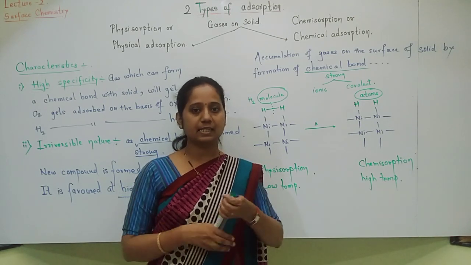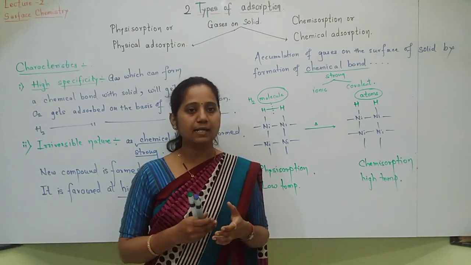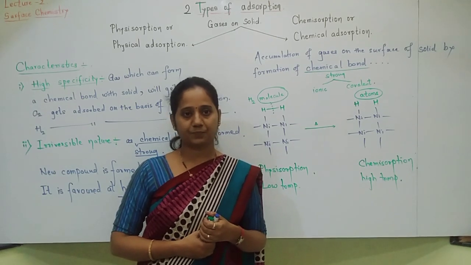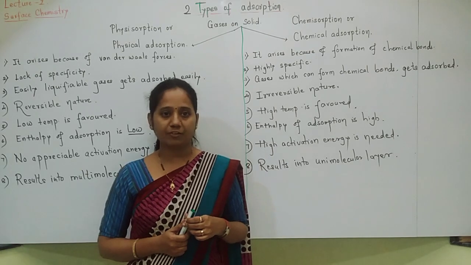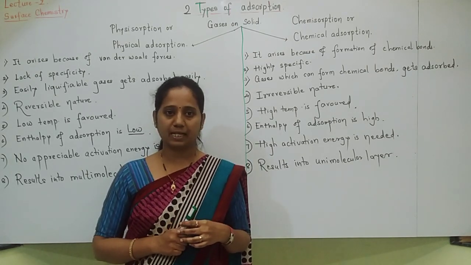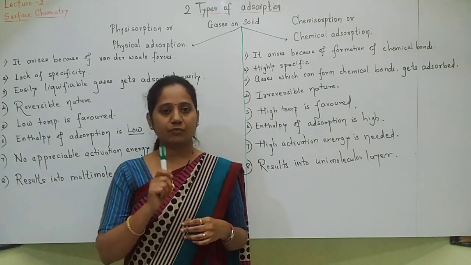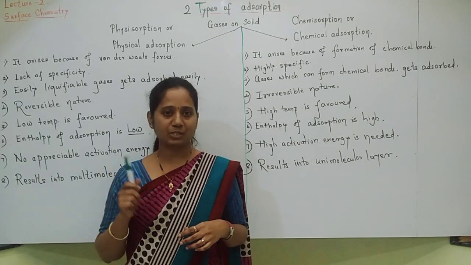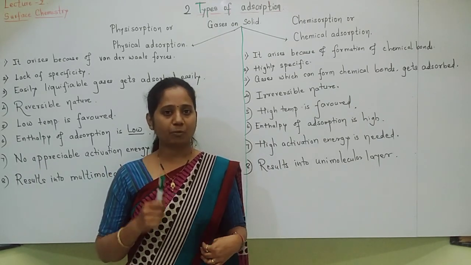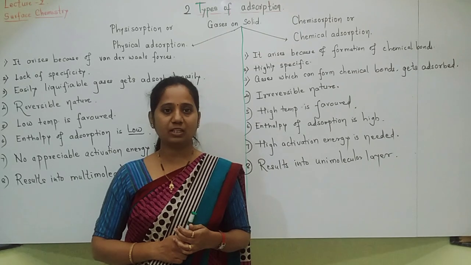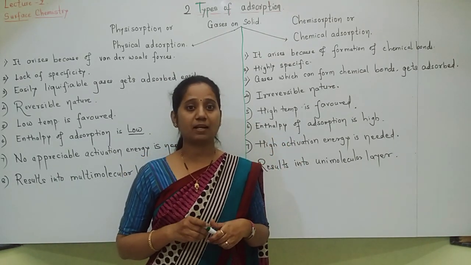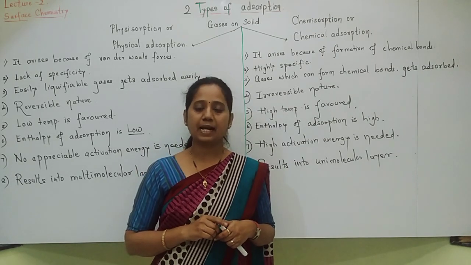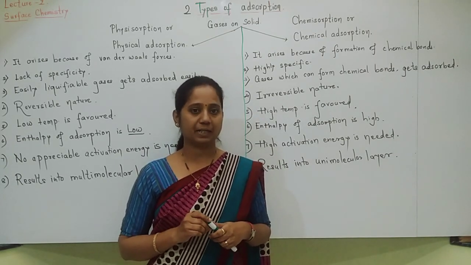Now let us discuss the differences between physical adsorption and chemical adsorption. Yes students, let us see the difference. First point of difference: physical adsorption takes place due to van der Waals force of attraction, and chemical adsorption takes place due to formation of a chemical bond between adsorbate and adsorbent.